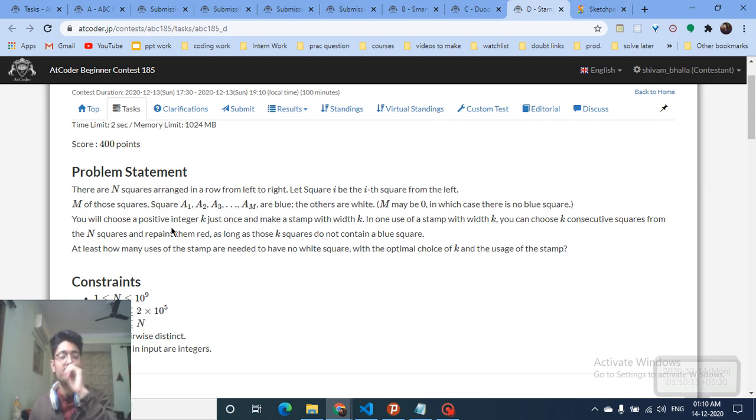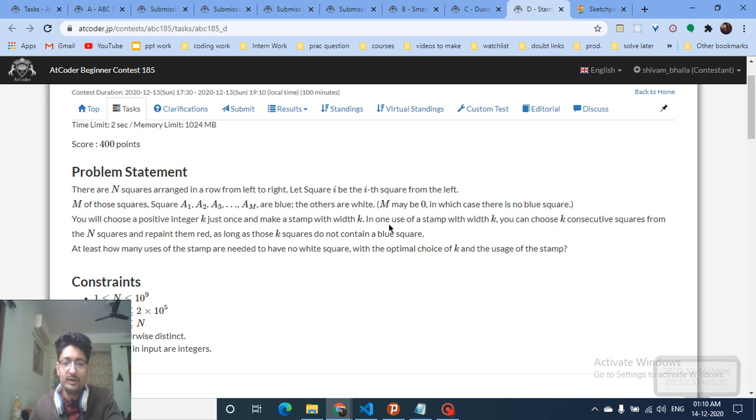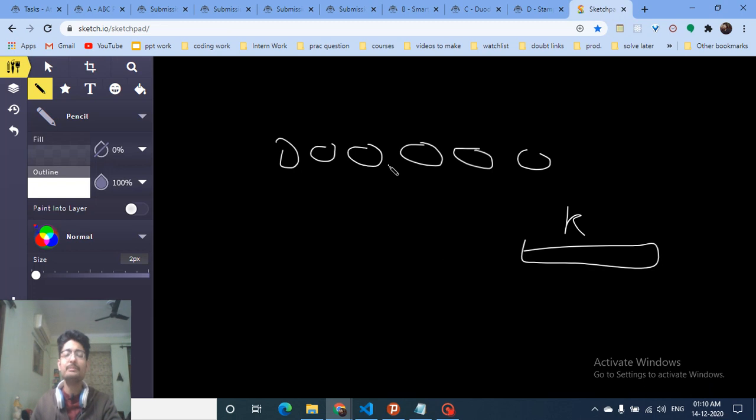You will choose a positive integer k just once and make a stamp with width k. It means that you just make a stamp of width k. Stamp means a window, you can assume there's a window. In one use of a stamp with width k, you can choose k consecutive squares from the n squares and repaint them red, as long as those k squares don't contain a blue square. In simple words, maybe this square is blue and this square is also blue. Now you have to find out that you will take some stamp width, and let's assume the stamp width is equal to 2.